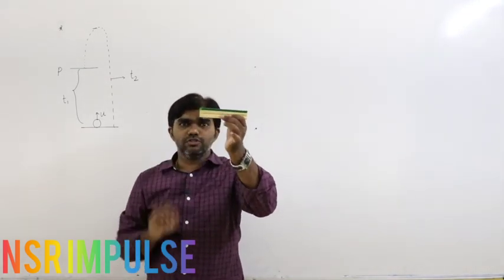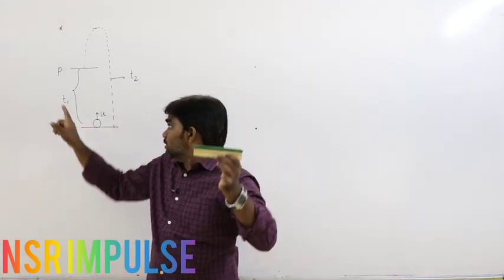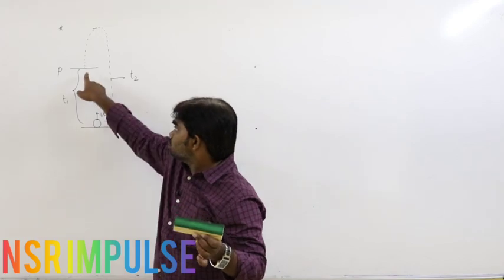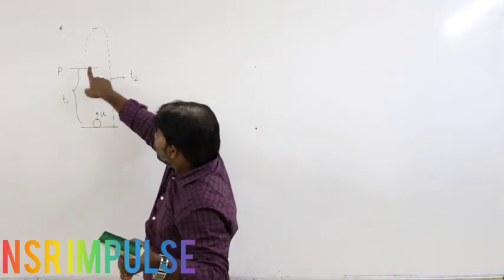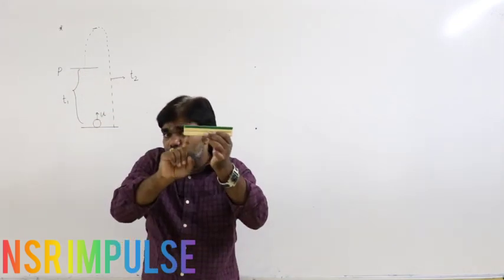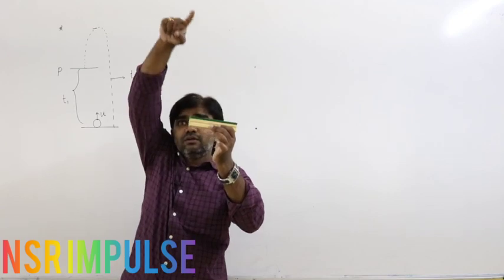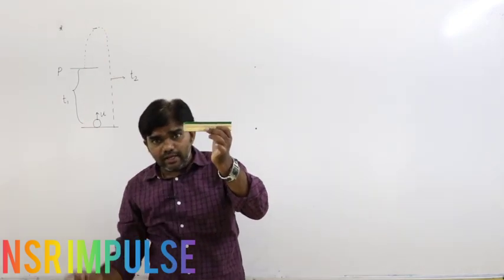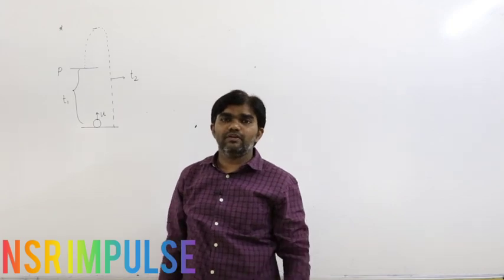From the point of projection to reach this position is T1. Again the time is calculated from this position. From this point to reach the maximum height and again to reach the ground, the total time is T2. That is the given condition.